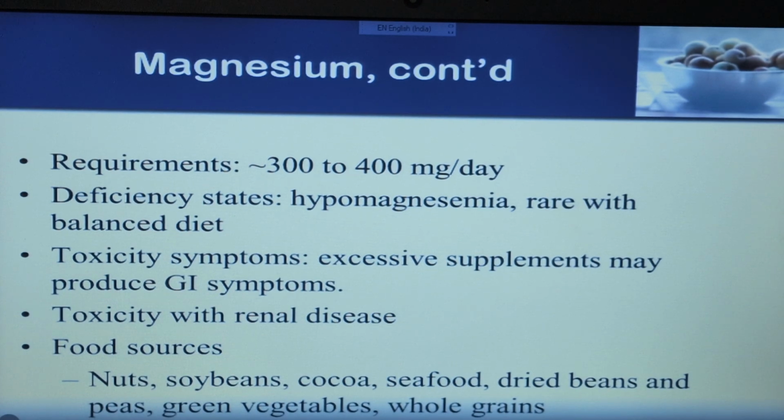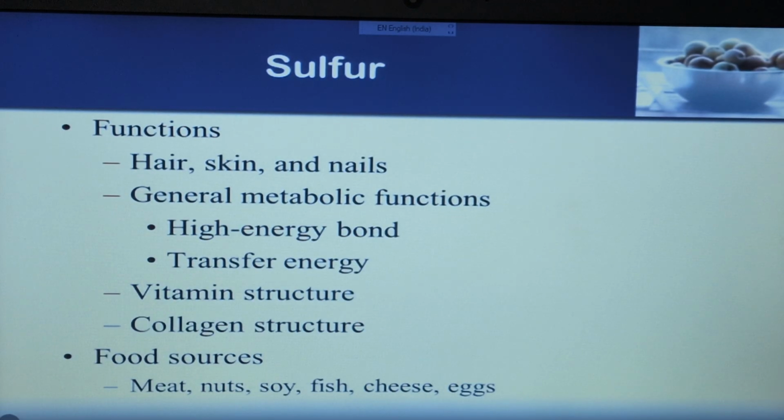Deficiency states: hypomagnesemia is rare with a balanced diet. Toxicity symptoms: excessive supplements may produce gastrointestinal symptoms, and toxicity occurs with renal disease. Food sources are nuts, soya bean, cocoa, seafoods, dried beans and peas, green vegetables, and whole grain. These are the food sources of magnesium ion. Right? Sulfur.